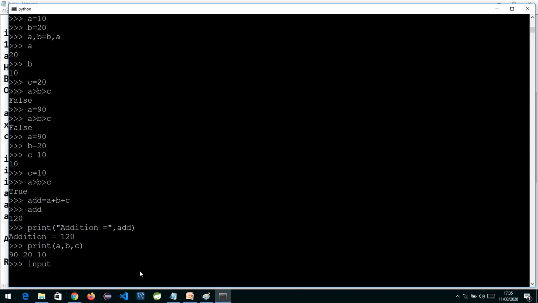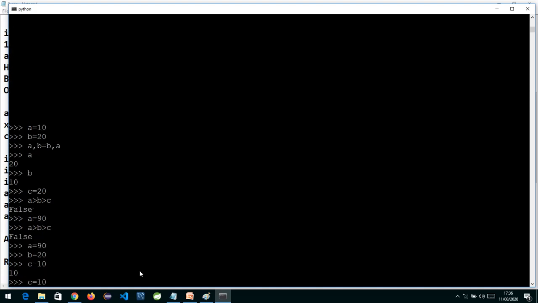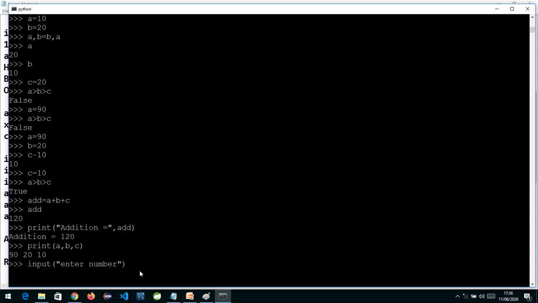Okay, input. Till now, in whatever addition we are doing, we are assigning hard-coded values. If you want to take input from the user, we have a function called input. Inside the input parentheses, give the message you want on the console. If I write "enter number" and press enter, it is asking me for a number.